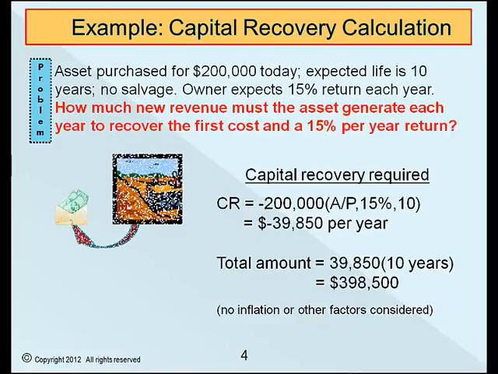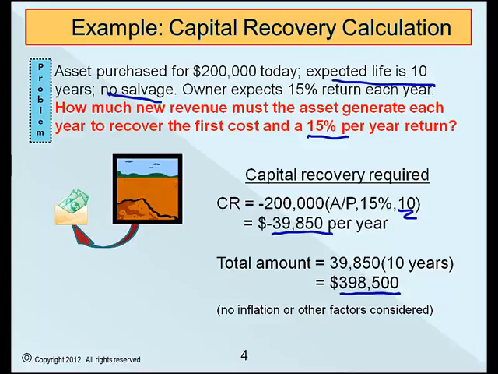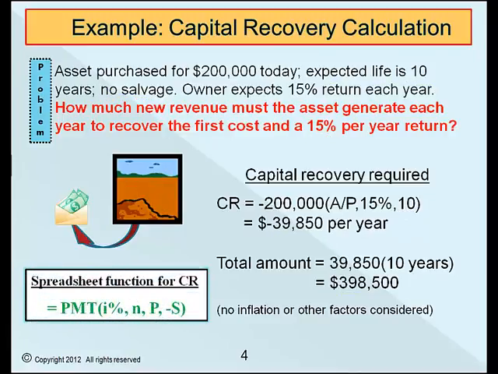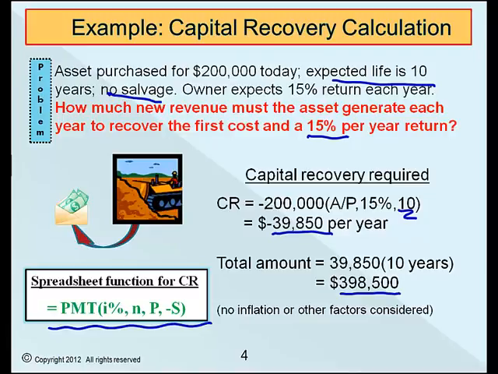In other words, the output of the purchased asset must produce enough revenue each year so that this equivalent of $39,850 is, quote, in the bank. If a spreadsheet function is used to determine capital recovery, the PMT function displays the capital recovery amount using this format. Note that the sign on the first cost P is plus and on the salvage value S is minus. This ensures that the PMT function returns the correct sign of the input variables.